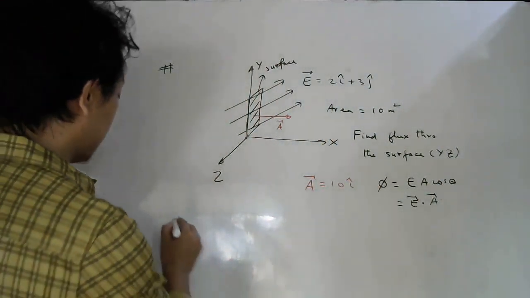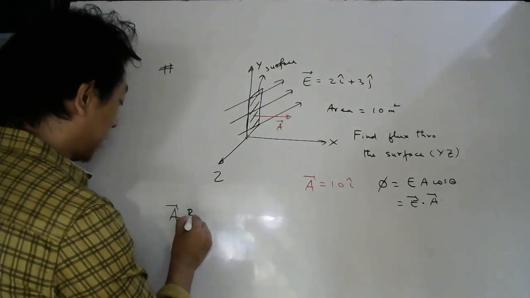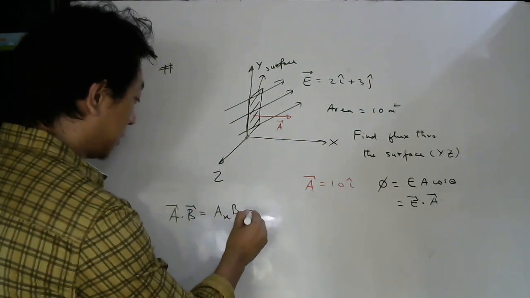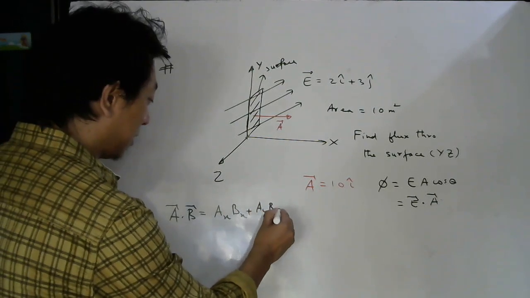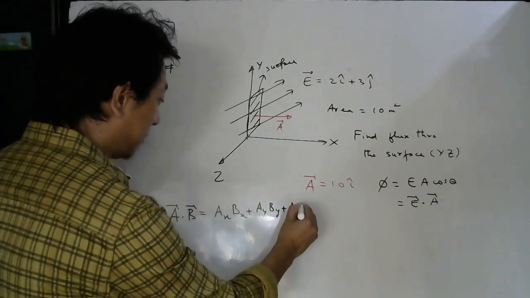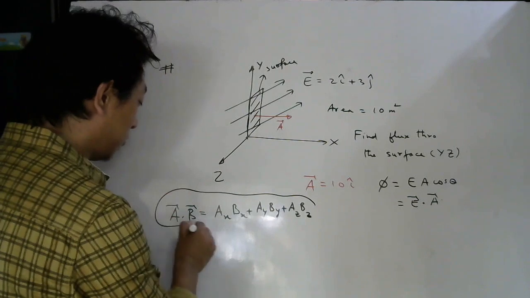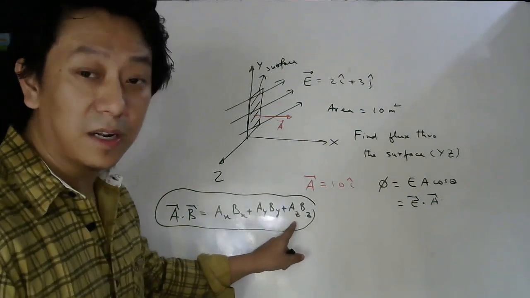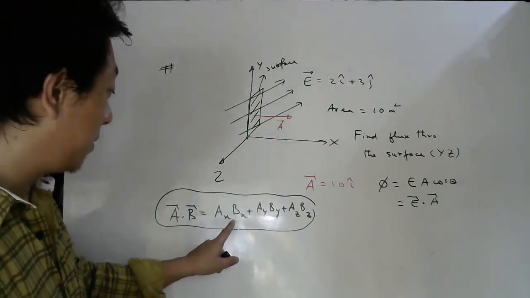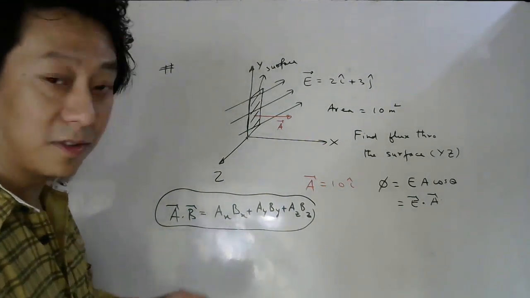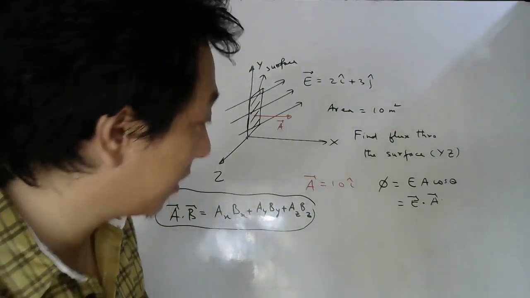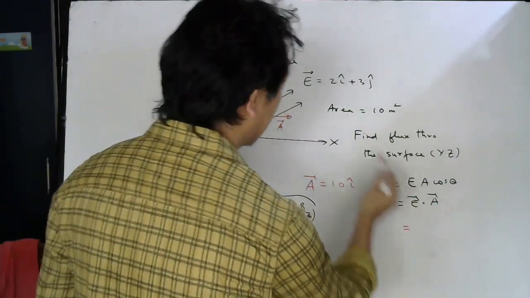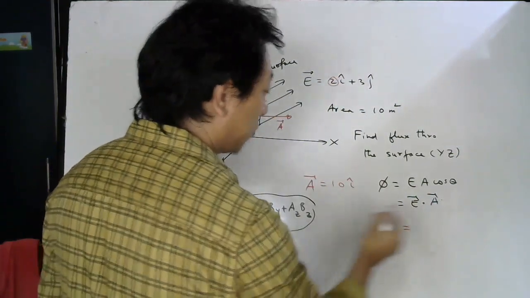And I hope you remember the dot product of two vectors. So A bar dot B bar, what is the formula? AxBx plus AyBy plus AzBz. So this is how you find the dot product of two vectors. Ax, Ay, Az are components of A bar. Bx, By, Bz are components of B bar. So let us take the dot product. So ExAx. What is Ex? 2. What is Ax? 10.